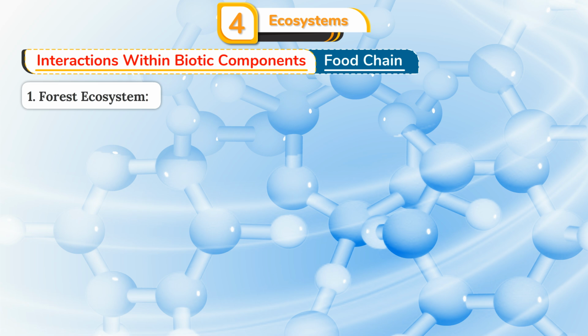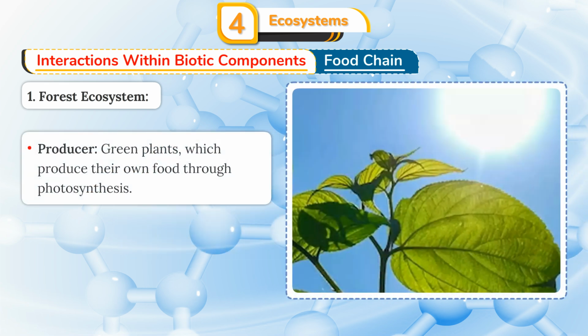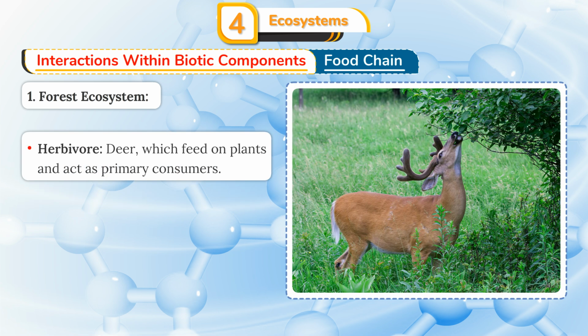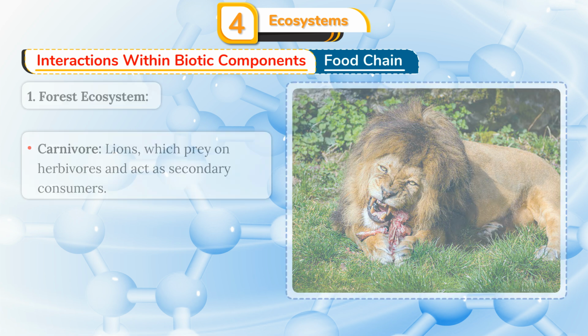Examples of food chains. 1. Forest ecosystem. Green plants, deer, lion. Producer, green plants, which produce their own food through photosynthesis. Herbivore, deer, which feed on plants and act as primary consumers. Carnivore, lions, which prey on herbivores and act as secondary consumers.